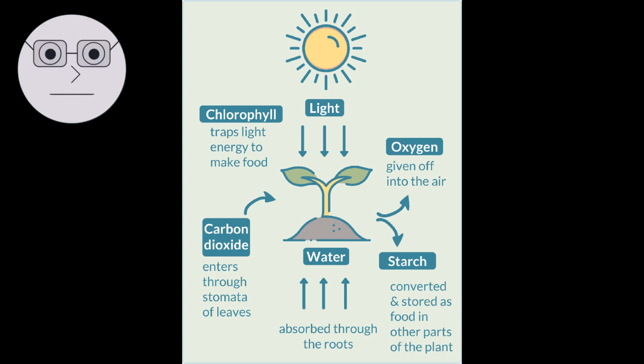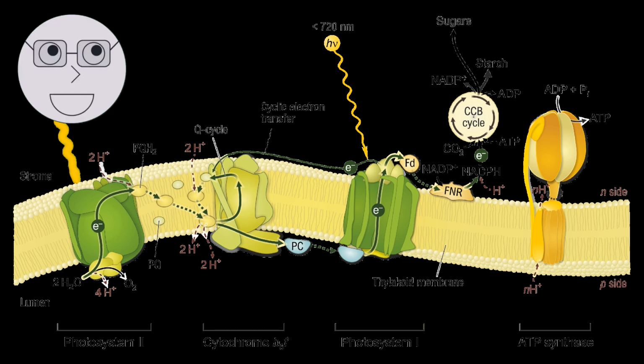Producers, such as plants and algae, are the foundation of ecosystems, as they convert sunlight into energy through the process of photosynthesis. The visuals show the process of photosynthesis, in which plants and algae use sunlight, carbon dioxide, and water to produce oxygen and glucose.